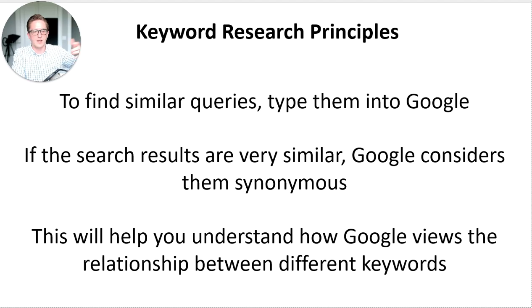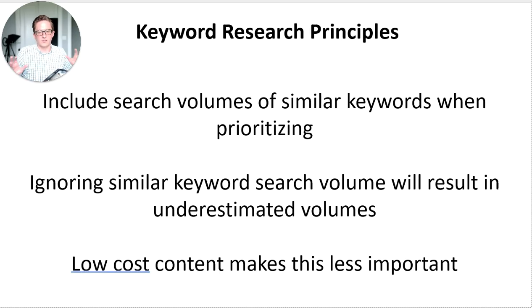Okay, and anytime we want to see if Google sees two different keywords as similar, just type them into Google. If the search results are very, very similar, then we know Google sees them as similar. So we add all the search volumes of these very similar keywords up. Then we do a weighted average of the difficulty. If we didn't do that, then we would end up with lower estimated volumes than we're actually going for.